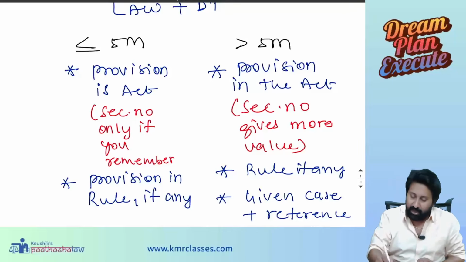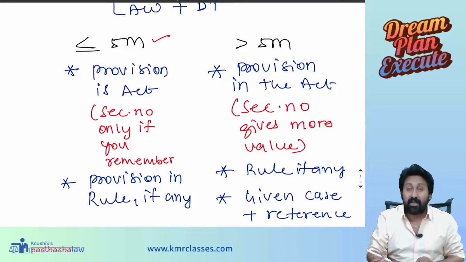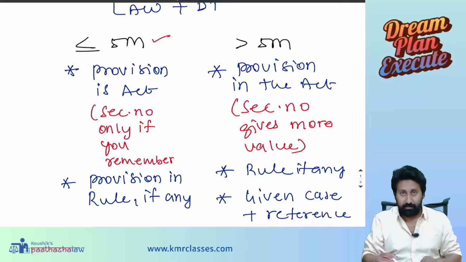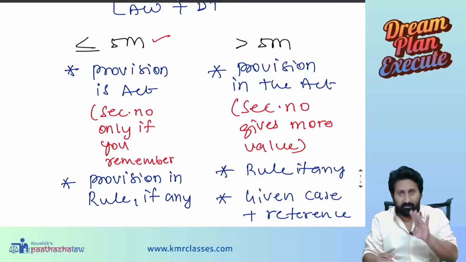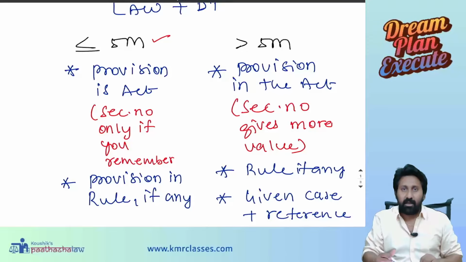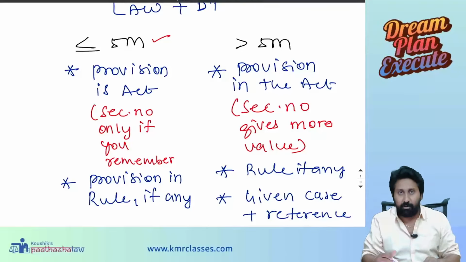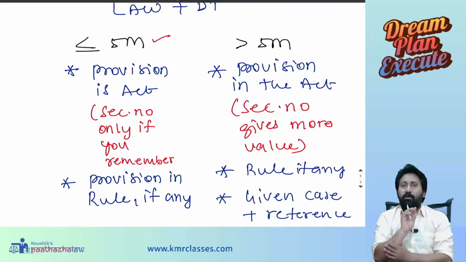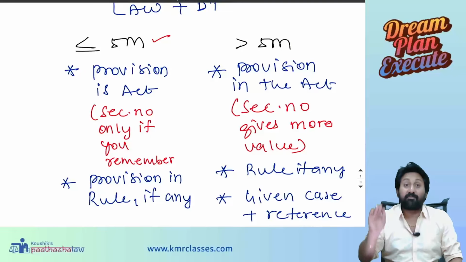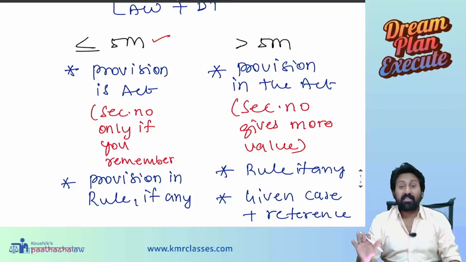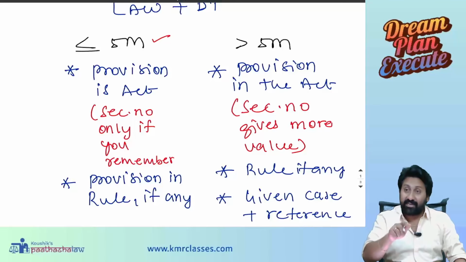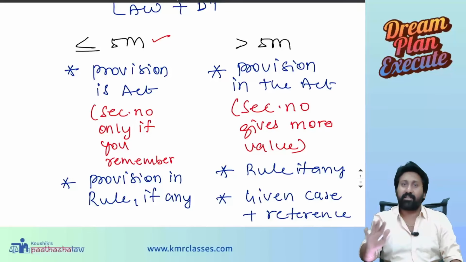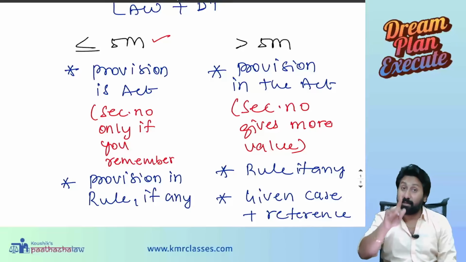Let's see. If the question given in the examination is a 5 marks or less than 5 marks question, meaning a 5 marks, 4 marks, or 3 marks question, what is the institute expecting from you for that? First thing, always remember, do not conclude the answer from the beginning itself. Whether the statement made is right or wrong, don't conclude anything, because the remaining part of the answer they may not see.